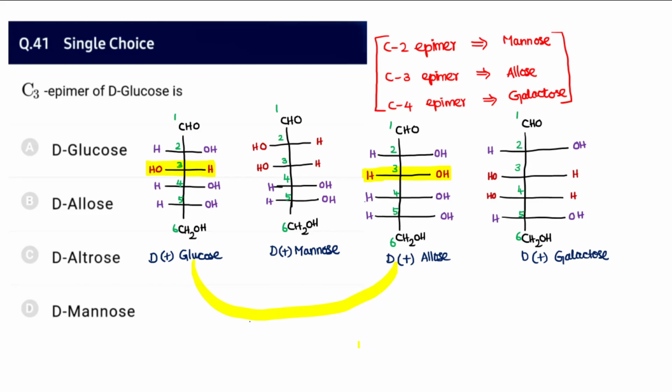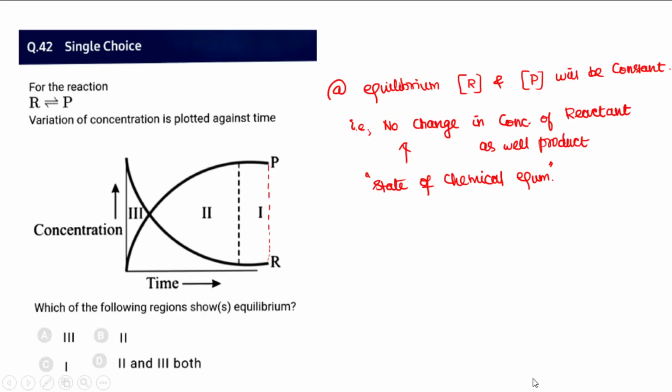I've also given another key concepts related to it. In case, another way, if it is asked C2 or C4, you should be in a position of answering. So C2 epimer is mannose, and C3 epimer is allose, and C4 epimer is galactose. So you can find there's a change in the fourth carbon as well as the third one. Here in D+ mannose, there is a change in the second carbon, and here there is a change in the fourth carbon with respect to this one. From here to here you can find changes happening only in these carbons, no other carbons.